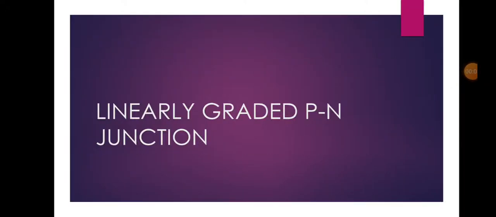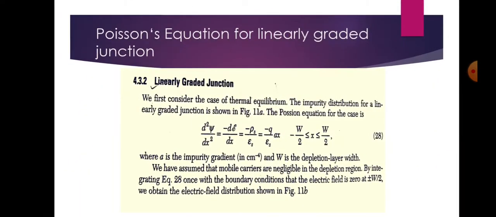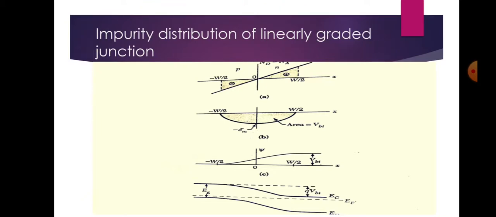Today we discuss linearly graded p-n junctions. We first consider the case of thermal equilibrium. The impurity distribution of a linearly graded junction will be shown first. Here we have the impurity distribution of a linearly graded p-n junction. In the first diagram, we see that the distribution is a linear function of distance.